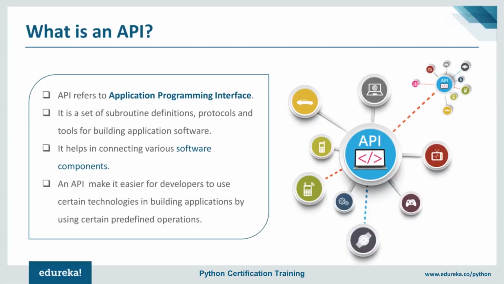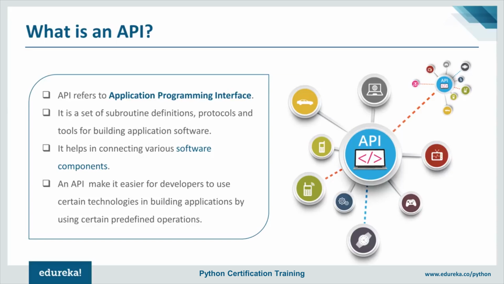An API refers to application programming interface. Let me break it down into simple words. The very first is application. You must be aware of an application if you're using a smartphone, say the games that you play on your phone or the social networking apps that you scroll around or any other software that you use in your day-to-day life. All these come under application.